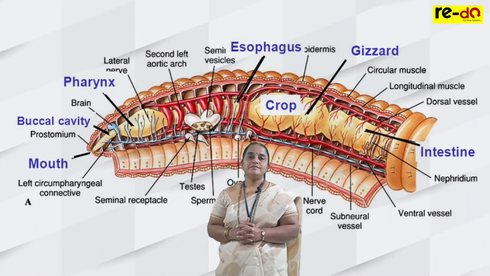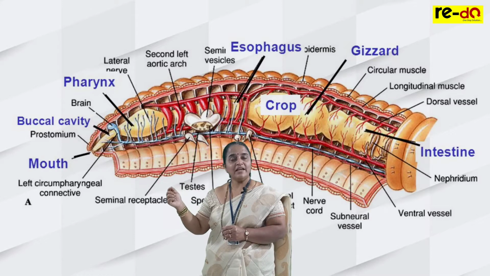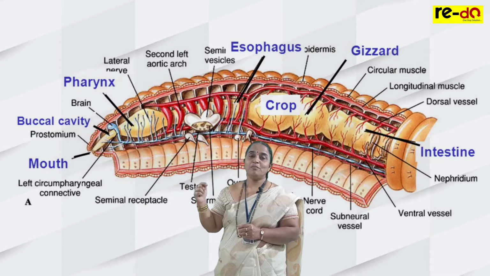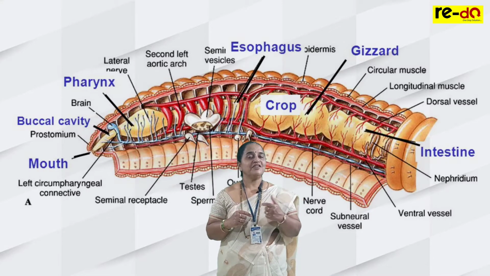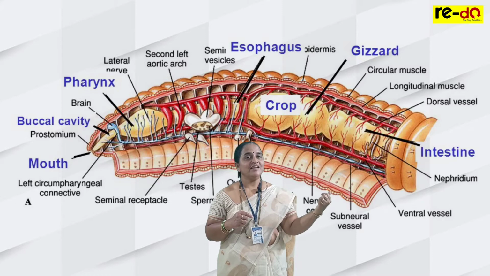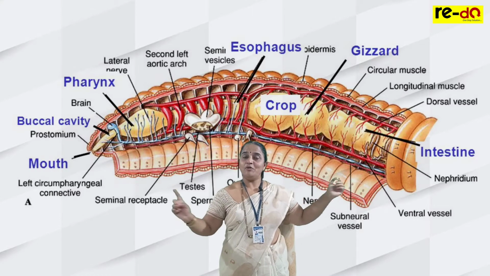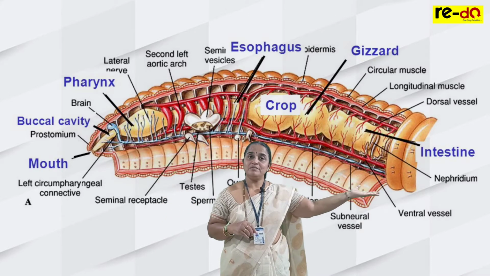Internally, when you observe, the animal has anterior mouth, which leads into buccal cavity. Buccal cavity opens into pharynx. Pharynx opens into oesophagus. Oesophagus continues as stomach. Stomach continues as intestine, provided with typhlosole, and ends in the anus. See how many digestive organs are developed here, which you have not learned before.